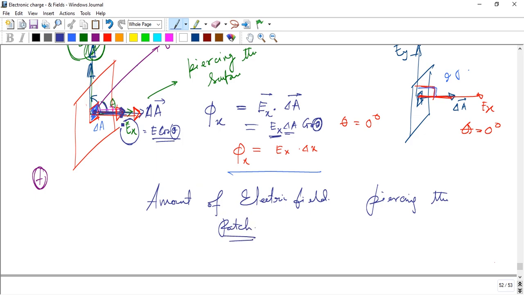The patch means the area. Consider a small area.